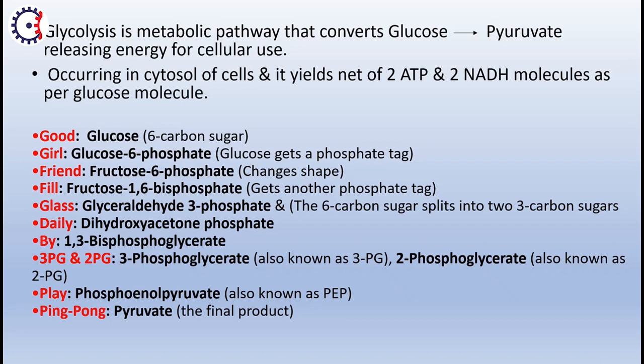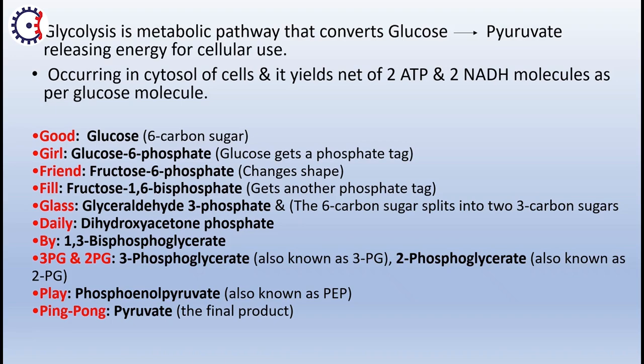Good simply stands for glucose, a 6 carbon sugar, and it gets converted into glucose 6 phosphate, getting a phosphate tag. Then glucose 6 phosphate is converted into fructose 6 phosphate, which changes its shape, and that is converted into fructose 1,6 bisphosphate. It gets another phosphate tag.